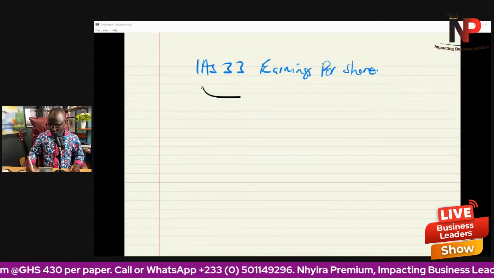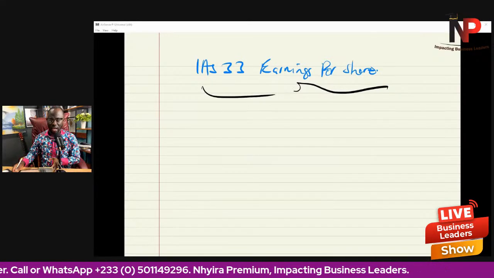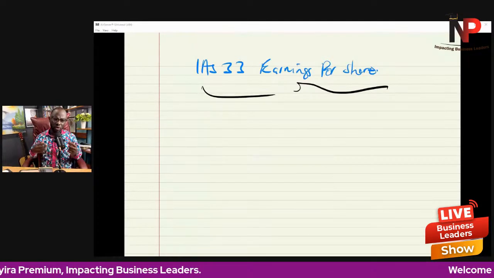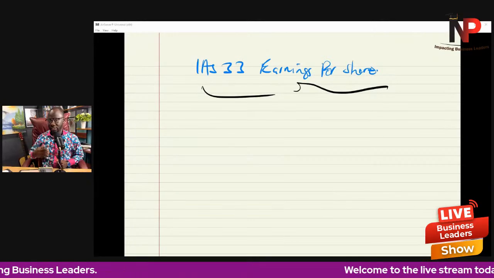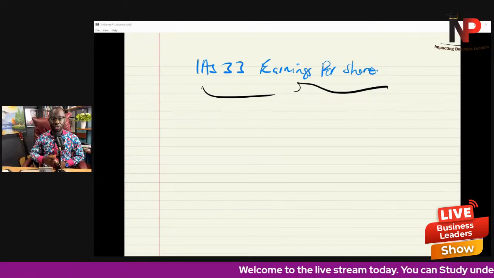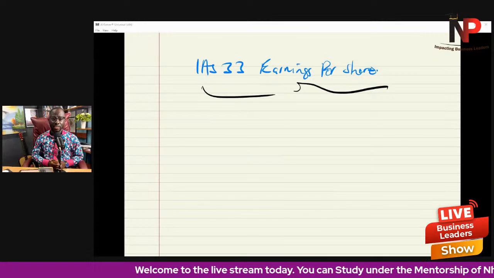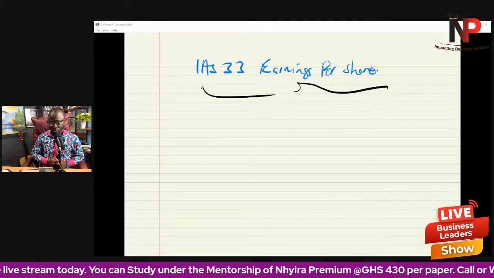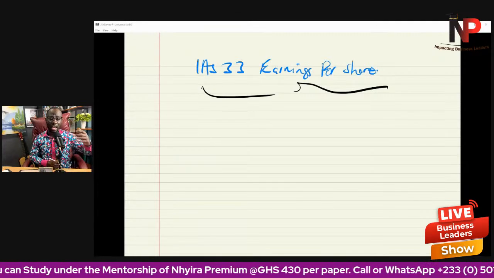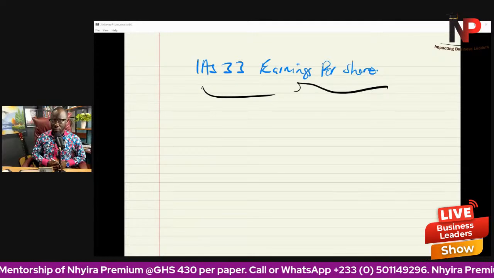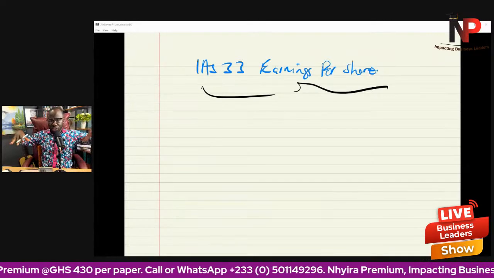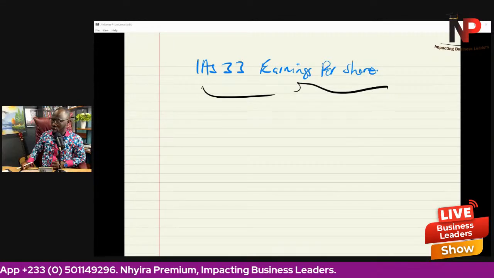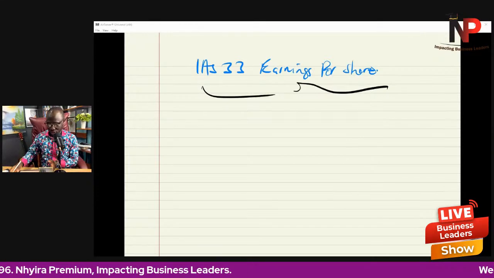Now, this is an interesting standard. It looks like, overall, it is in its own class, even though it has some relationship with other standards like IFRS 2 share-based payments, IFRS 9 financial instruments recognition and measurement, and then IAS 32 financial instruments presentation. So even though it has some relationship with some standards, it's a standard on its own that we need to understand in the light of the way it is structured.